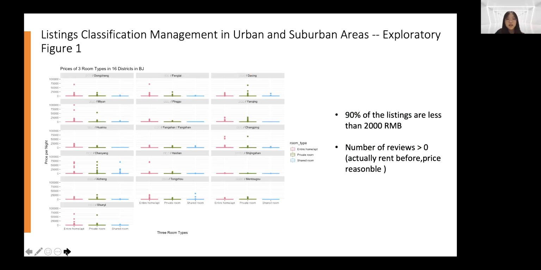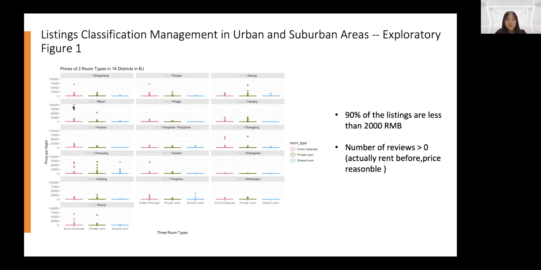Since our customer gets revenue through the landlords' rent, I first want to have a general idea of how pricing in these 16 districts looks, with 3 different room types. In order to clearly see the distribution, I chose a box plot and got this graph. This graph doesn't show the distribution clearly, since there are some outliers with extremely high price per night, such as one in Miyun district. It's 100,000 RMB, which is equal to 10,000 pounds per night.